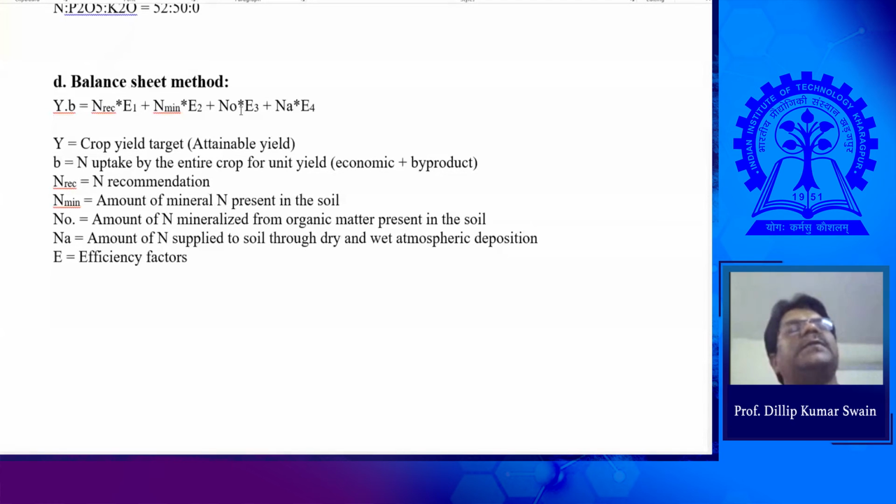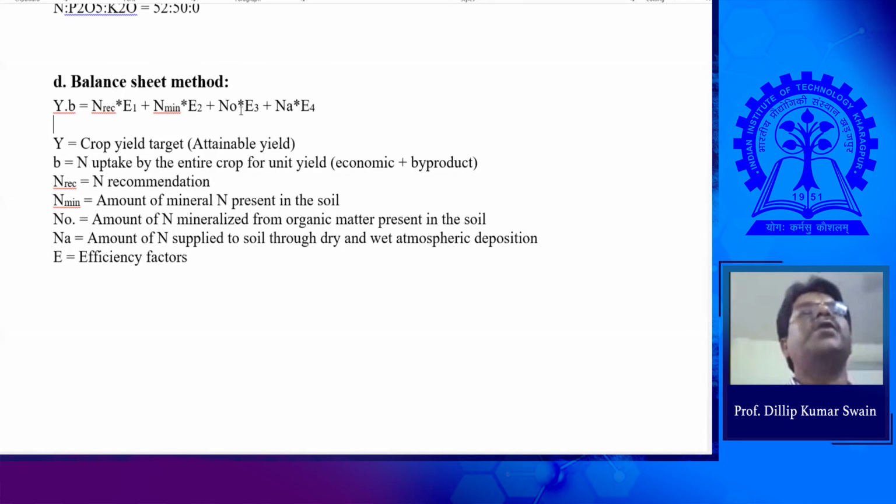Yeah, the efficiencies are not constant. They do vary. You are right, depending upon the rate of mineralization, the efficiency will vary. Sometimes it also depends on the crop. Suppose the crop is unable to take the nutrient. Mineralization is fast, but the crop is unable to take the nutrient, so there may be loss also.